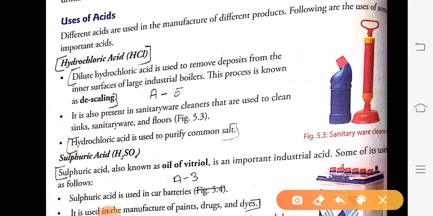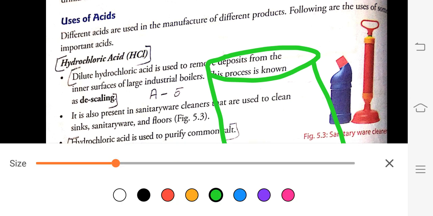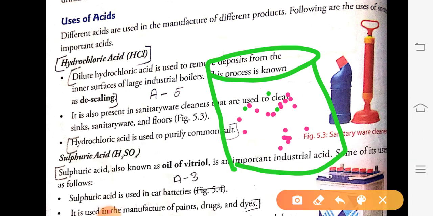See what happens in the big boilers. In the big industries, impurities get stuck and deposited on the walls of the boilers. So to remove these impurities, what is used?